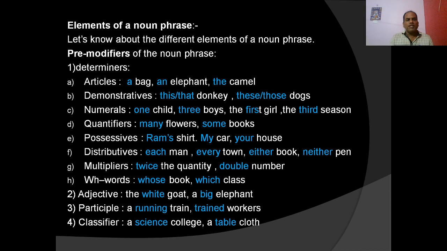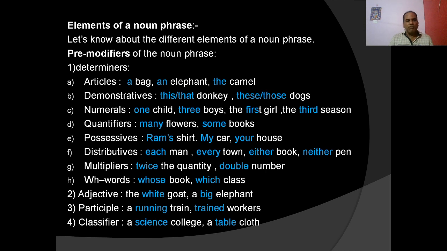Participles also we know, present participles and past participles. Present participle: running; past participle: trained. They also go before nouns in the noun phrases. A running train: here running is the present participle used before the noun train in the noun phrase, a running train. Trained is the past participle used before the noun workers in the noun phrase, trained workers.